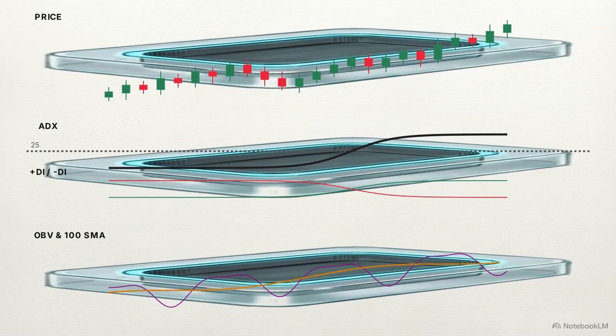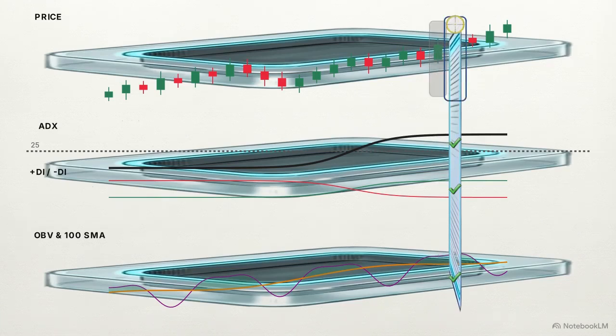To make this data actionable, we apply a 100-period simple moving average directly to the OBV graph. If the current OBV line is sitting above this average, it proves the asset has sustained historical volume support. The absolute entry criteria for a long position is now set. The system executes a trade on the next candle only if all three conditions precisely align: ADX is strictly above 25, positive DI is above negative DI, and OBV sits above its 100-period moving average.